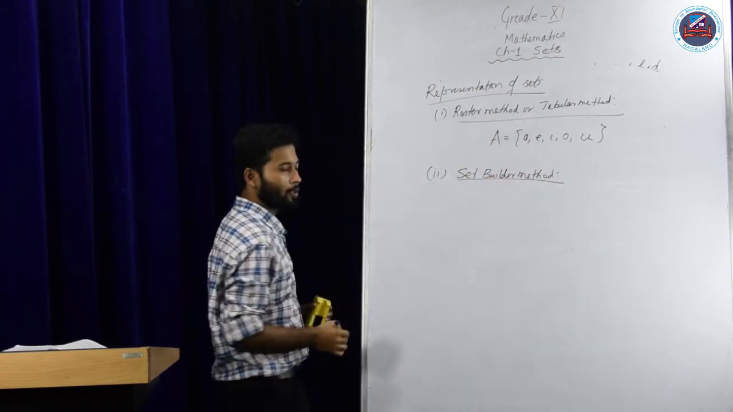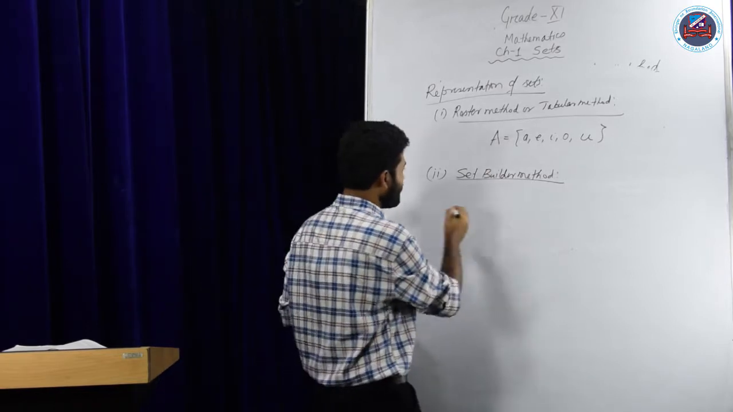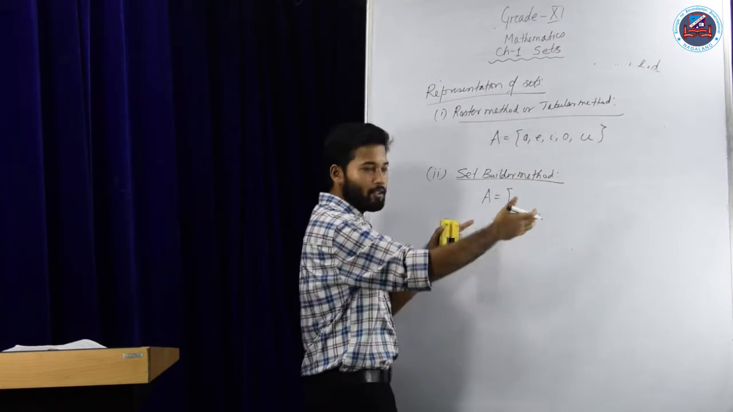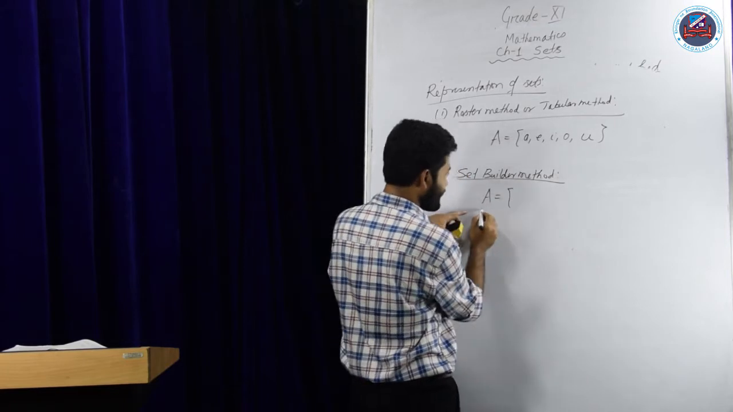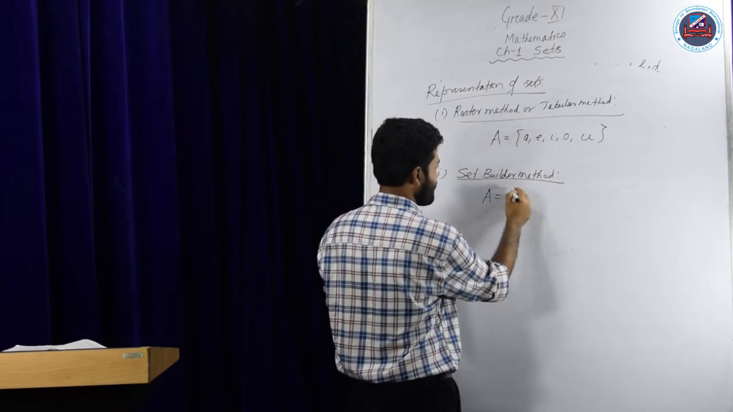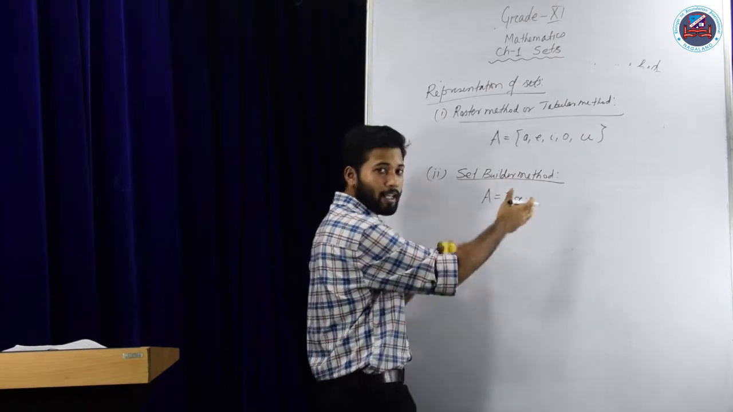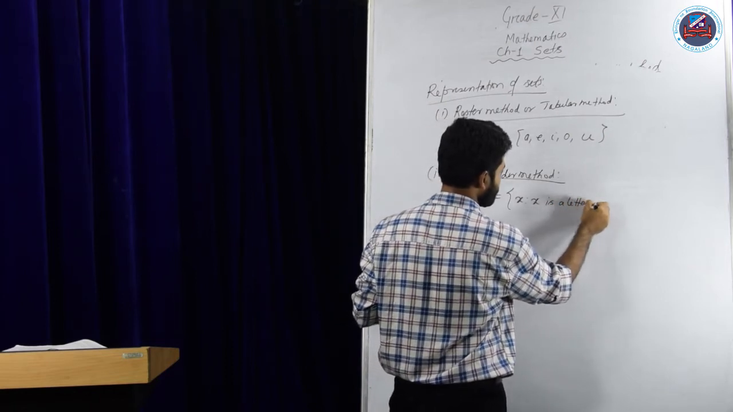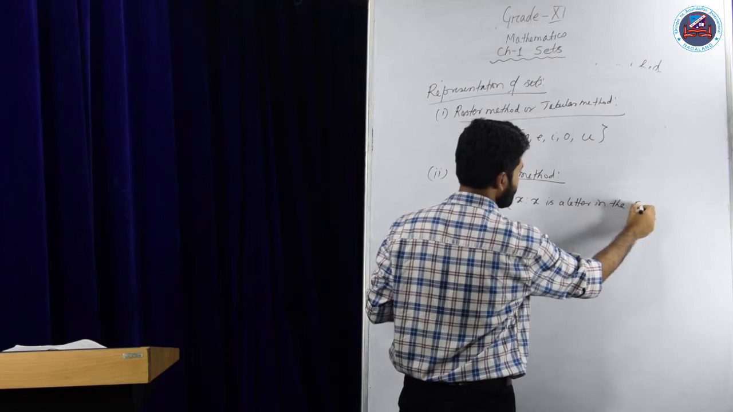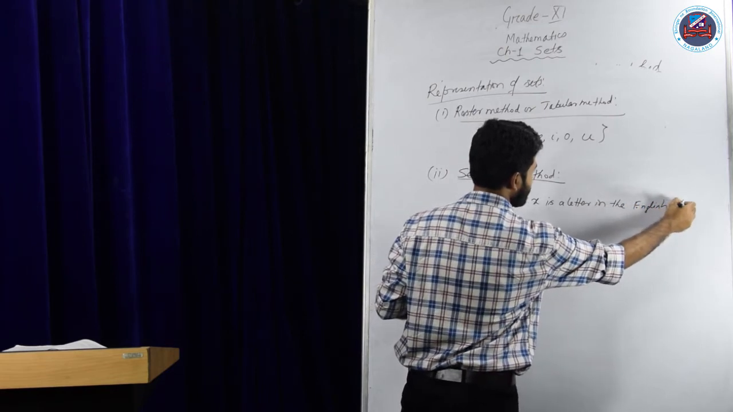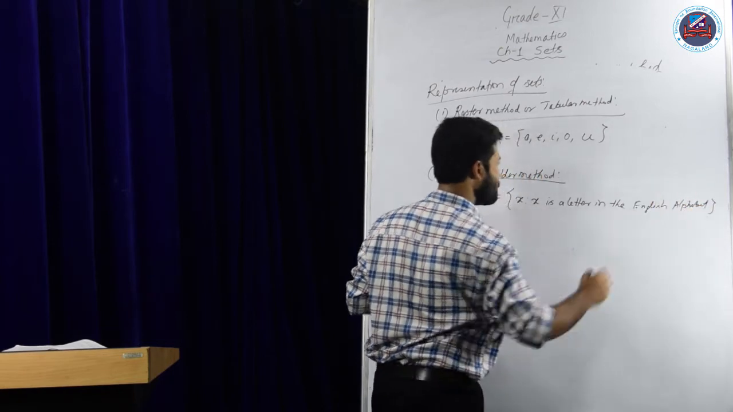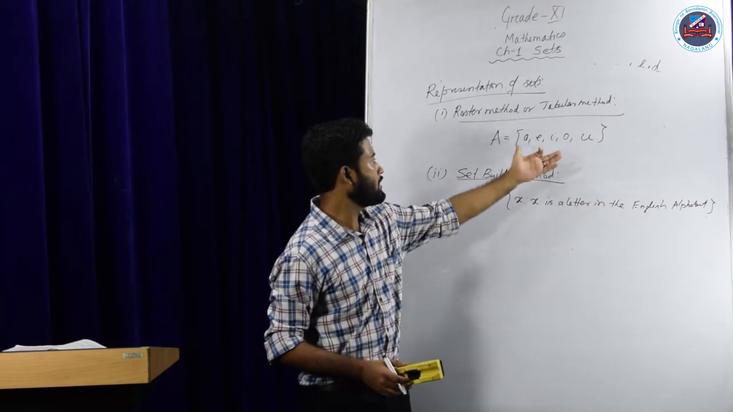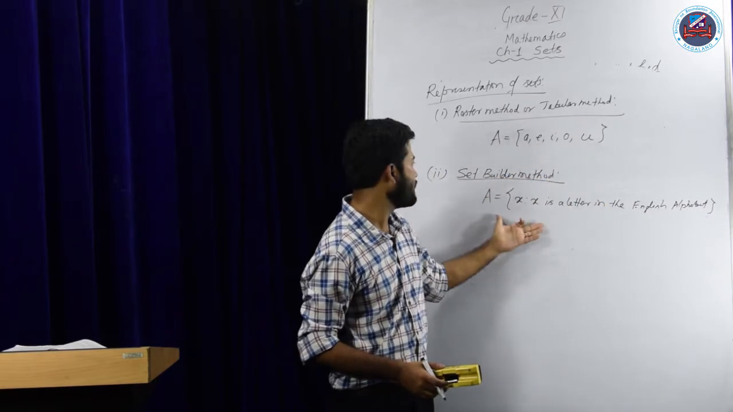Set builder method. So what do we do in the set builder method? We define the set here. Suppose I want to write this particular set using the set builder method. Then how shall I write? We shall write A is equal to, inside the curly braces, x such that, and I need to write the property of the elements. That is, x such that x is a letter in the English alphabet. Clear? So when I use this, x is a letter in the English alphabet, we clearly understand that these are the same set, that is A, E, I, O, U. So this is how we write the set builder method.